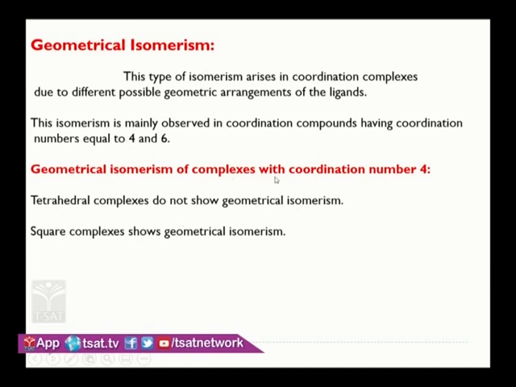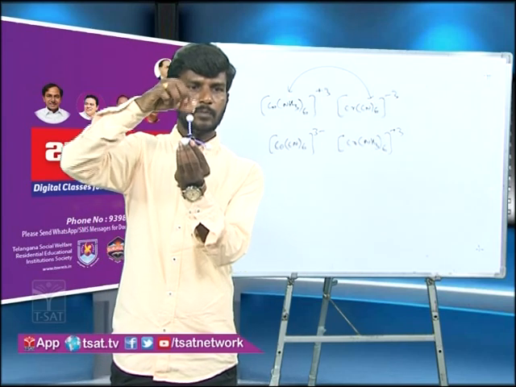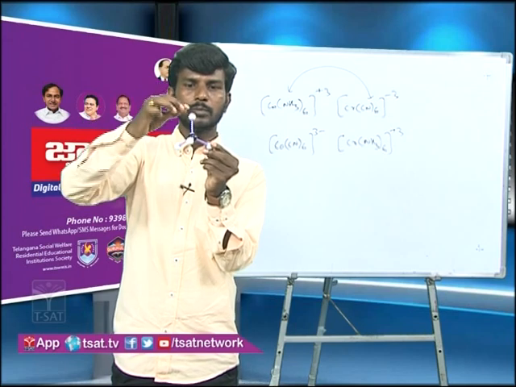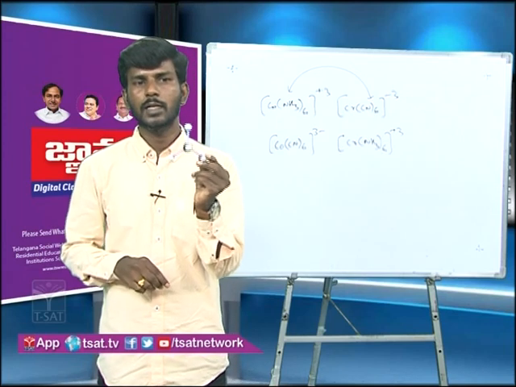So geometrical isomerism of complexes with coordination number 4, let us see. With coordination number 4, we are going to have two types of geometries. One is tetrahedral geometry, another is square planar. Tetrahedral geometry won't show geometrical isomerism. Why? You see, with respect to this ligand, all these positions are cis only. You can't write trans. There is no trans position in the tetrahedral case. That's why geometrical isomerism is not possible in tetrahedral complexes.